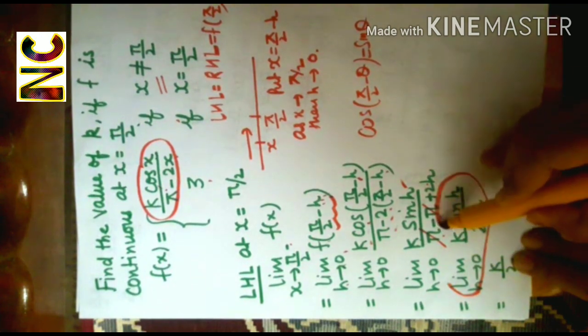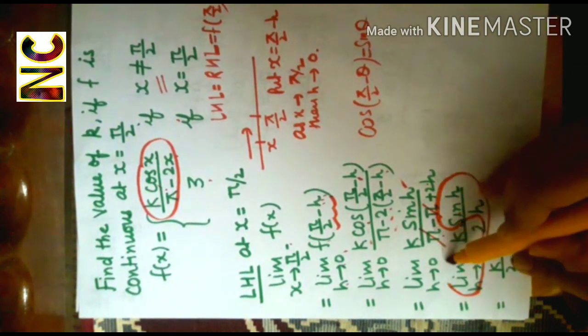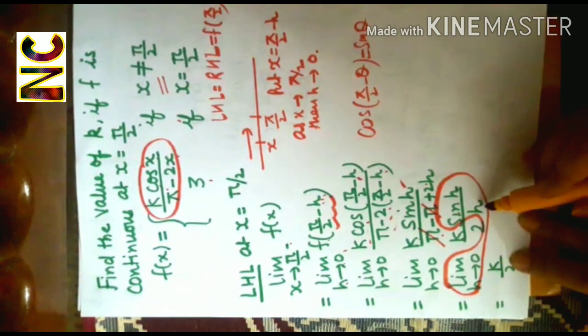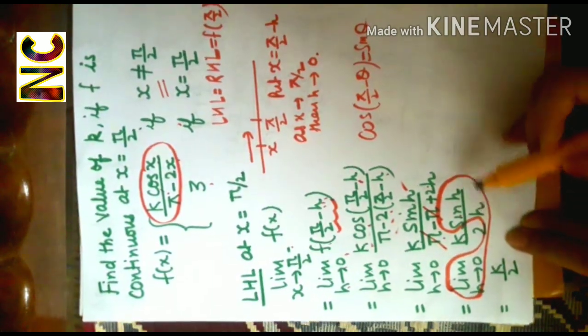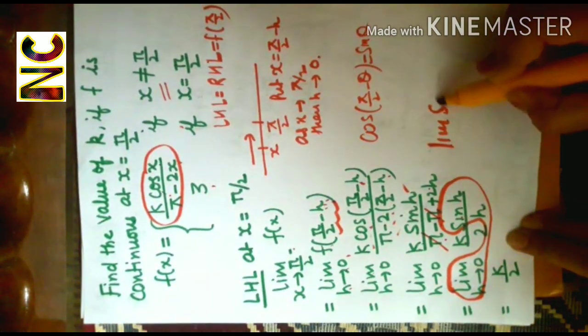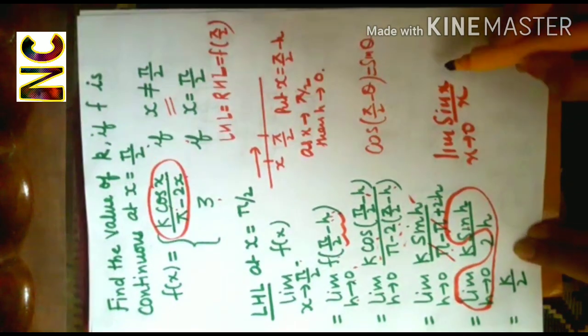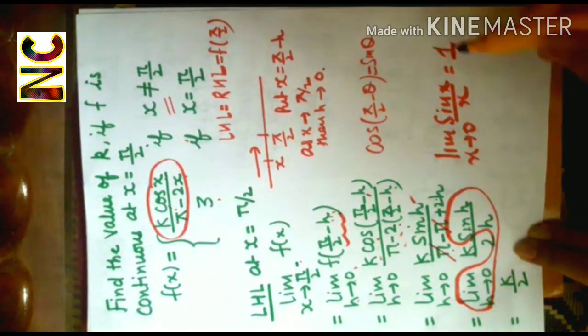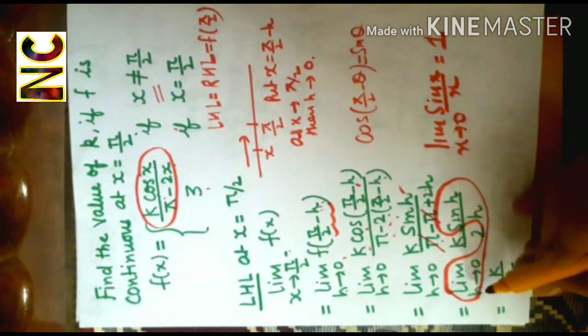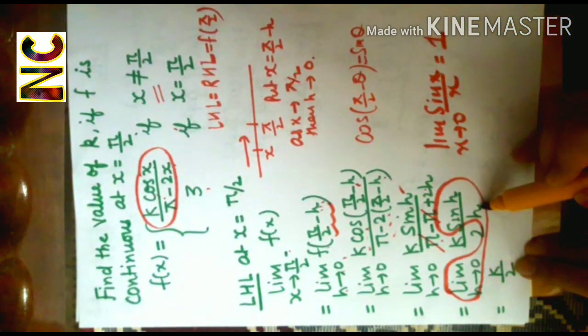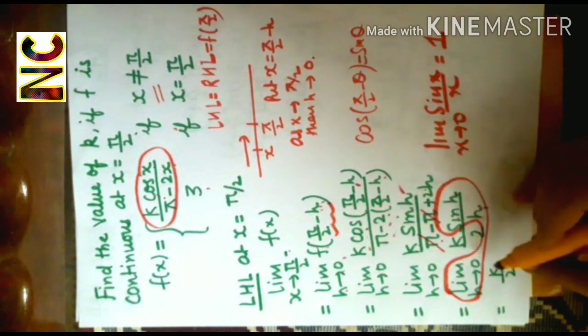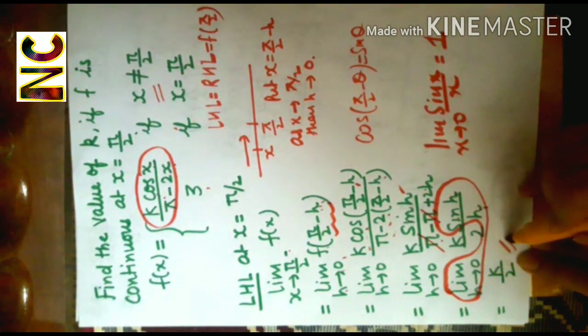Yes, in class 11th, what is the value you learnt? This limit: limit sine x over x as x tends to 0. This limit is 1. So, limit h tends to 0, sine h by h is 1. So, I'll get left hand limit as k by 2.